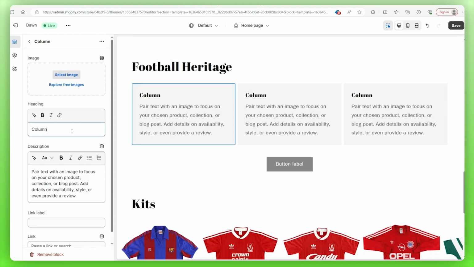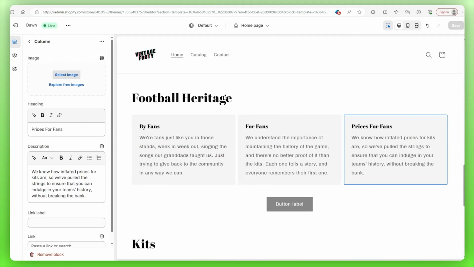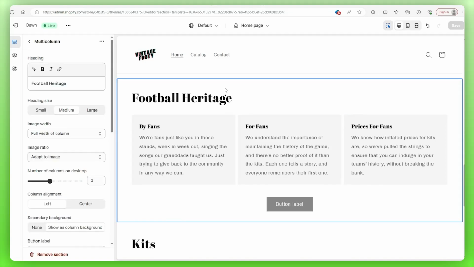Then below you can change the header for this column, and under that you can edit the description. Right now I'm going to fill out these columns and then explain what I wrote. So here I really got down to brass tacks. I didn't over-explain things and picked the qualities that I would value as a fan myself.